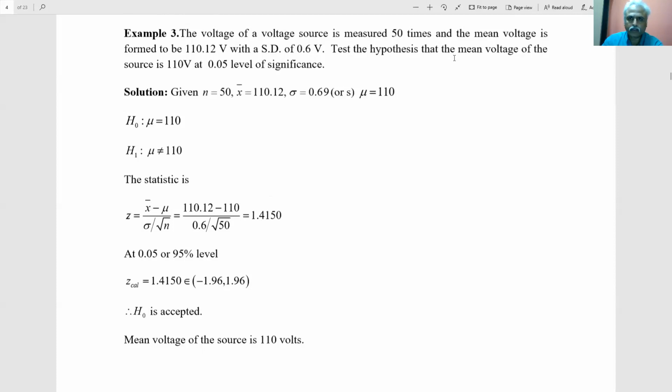The hypothesis is true. We have tested that the mean voltage of the source is 110 volts at 95% confidence. On an average, we are correct. So with 95% confidence, though here we got 110.12, if we take some more measurements, we will almost get 110 volts only. That is, there is no significant difference between sample and population. Mean voltage can be considered as 110 volts.